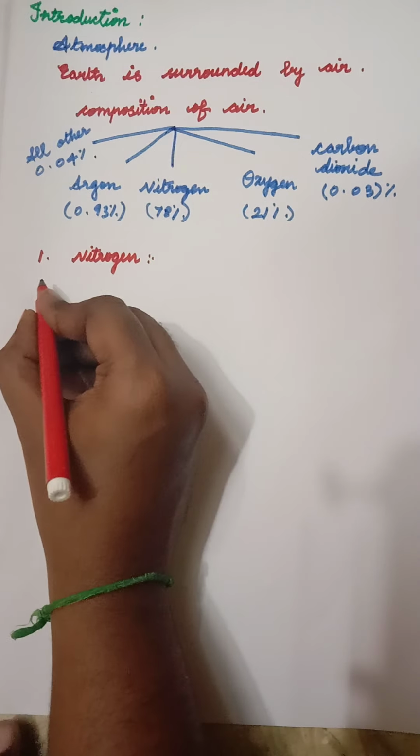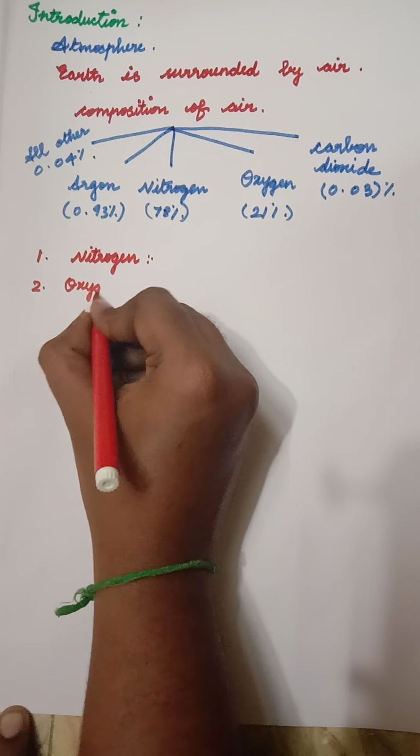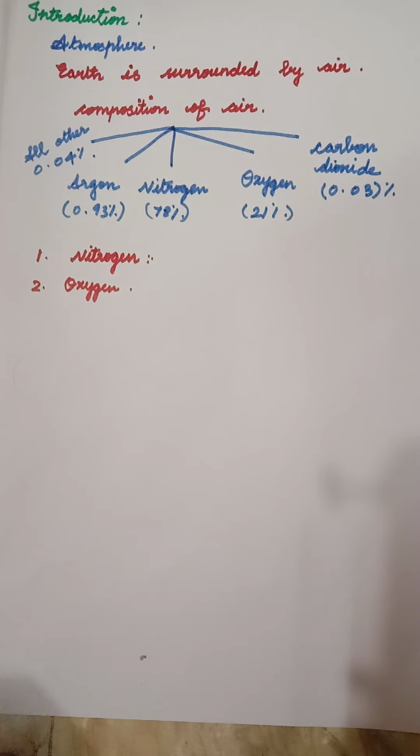Next is oxygen. The second one is oxygen. All humans and animals need it for breathing. How are they breathing? They are breathing only through this oxygen. The plants produce oxygen through photosynthesis.